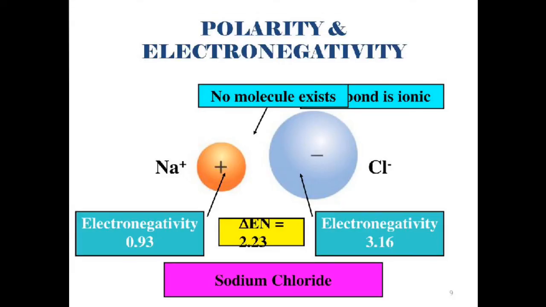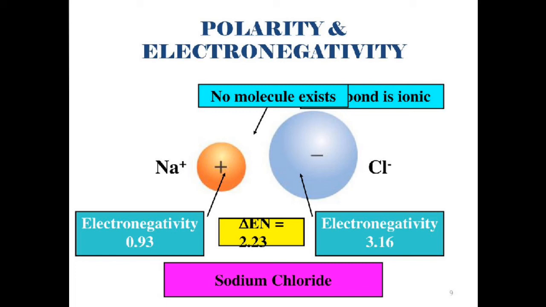But when the electronegativity difference exceeds 1.7, as in sodium chloride. Now this is a very common ionic compound, and everyone knows that sodium and chlorine, whenever they are bonded, form an ionic compound. But what is the reason behind it?